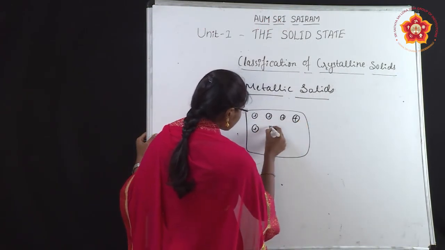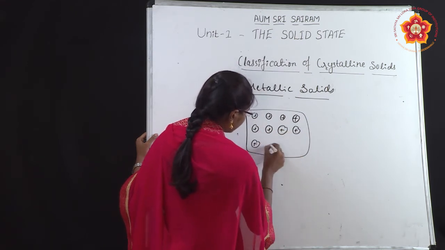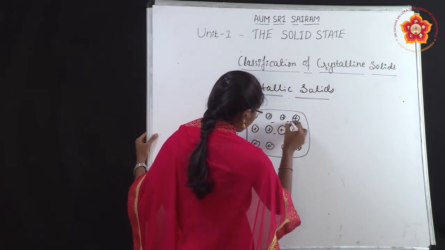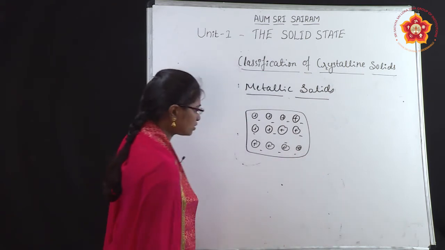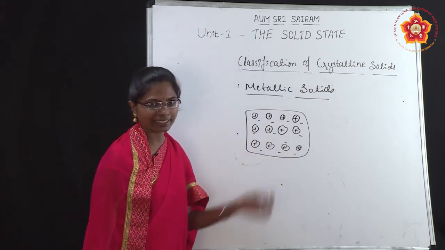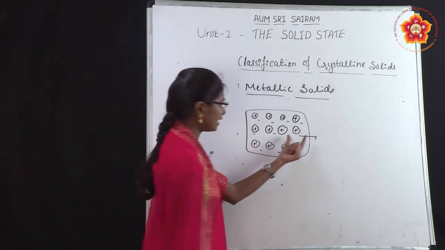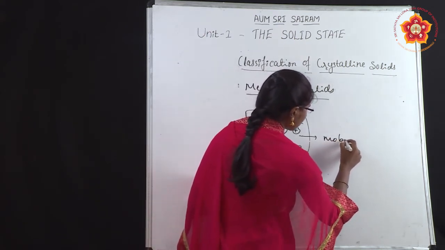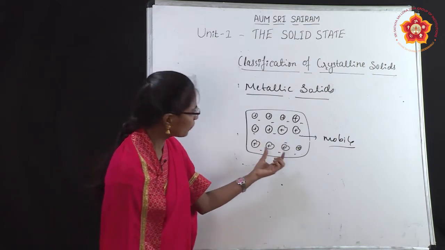and the metal is a collection of positive ions, with the electrons surrounded by the positive ions. These electrons are responsible for thermal conductivity and electrical conductivity, and they are mobile, meaning they are movable in all directions.